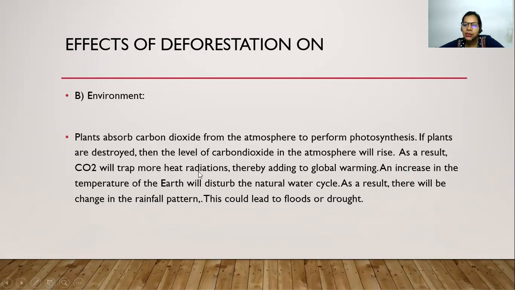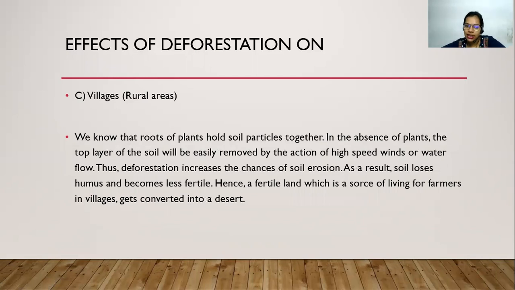Now, increase in the temperature of the earth will disturb the natural water cycle as well. As a result, there will be changes in the rainfall, and this could lead either to floods or, in other areas, droughts. यानी कि कहीं पे बाढ़ आ सकती है या फिर कहीं पे सूखा पड़ सकता है.